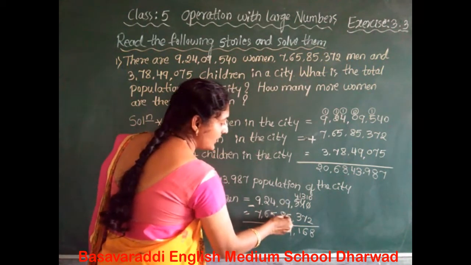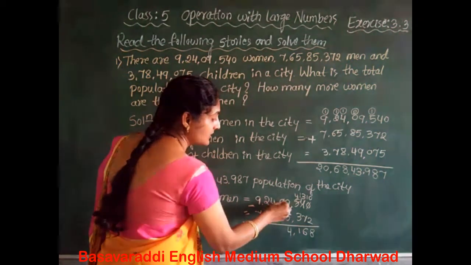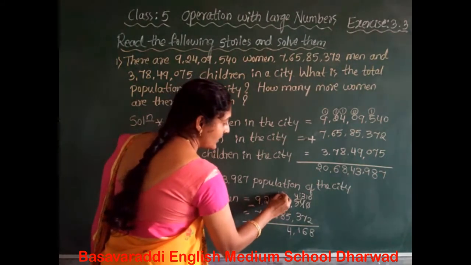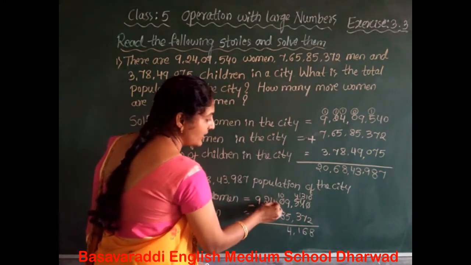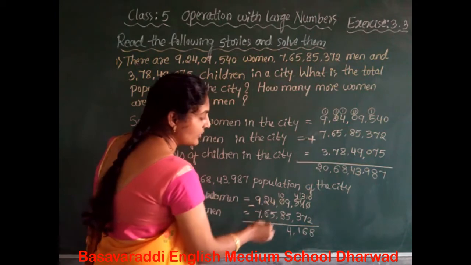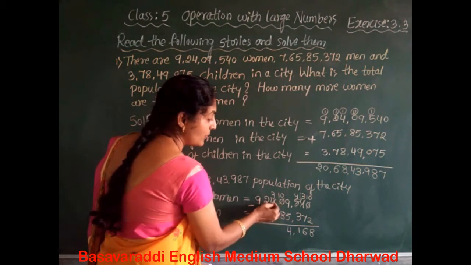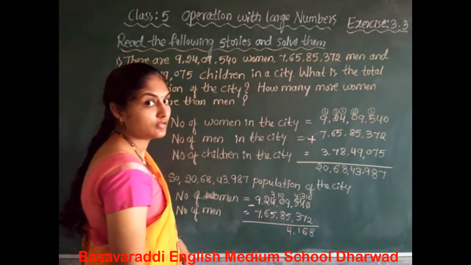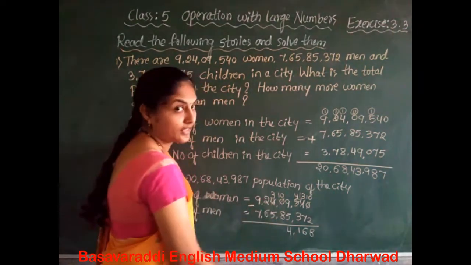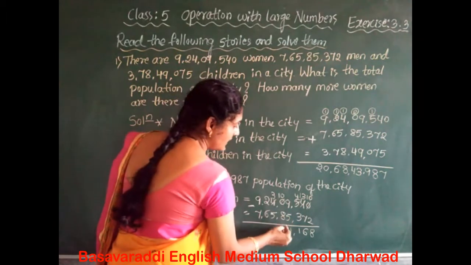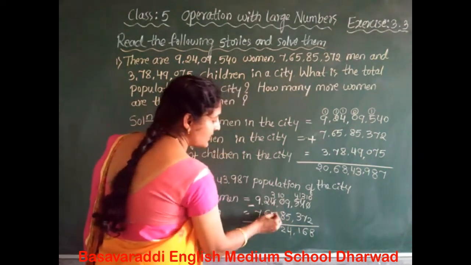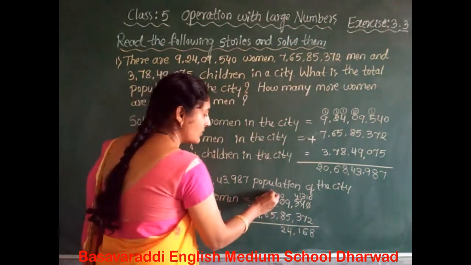0 minus 8. We can't subtract here. So again it becomes 10. We regroup the lakhs and 10,000's place. The lakhs place decreases 1 there. Why? Because we regroup the 10 lakhs and 10,000's place. 10 minus 8 is 2. 3 minus 5 is not possible. So it becomes 13.